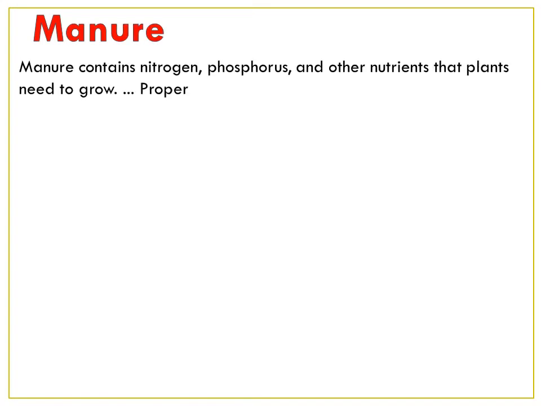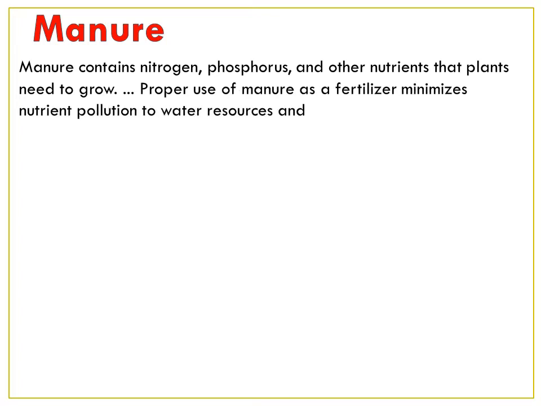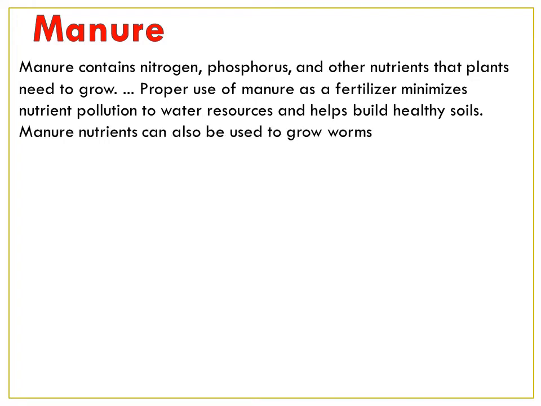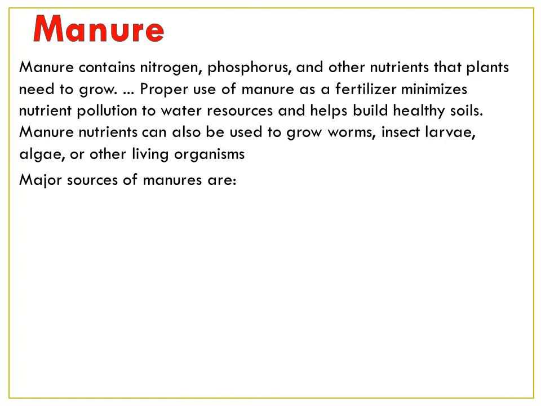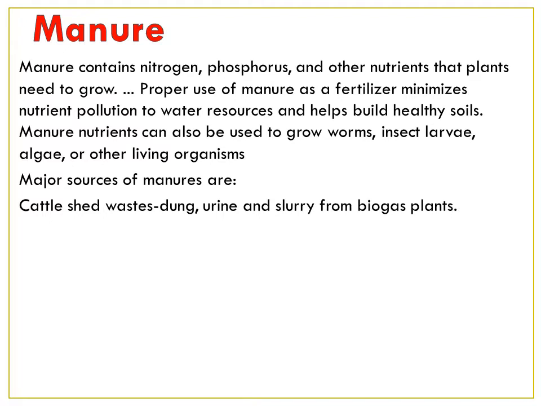Manure. Manure contains nitrogen, phosphorus and other nutrients that plants need to grow. Proper use of manure as a fertilizer minimizes nutrient pollution to water resources and helps build healthy soils. Manure nutrients can also be used to grow worms, insect larvae, algae and other living organisms.